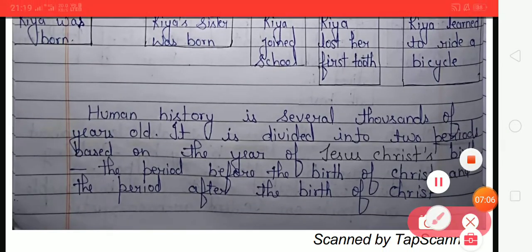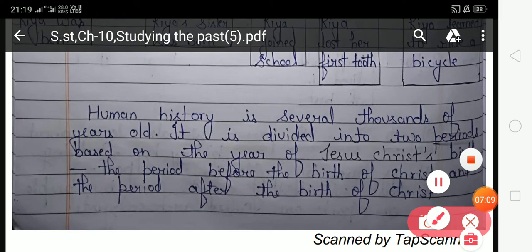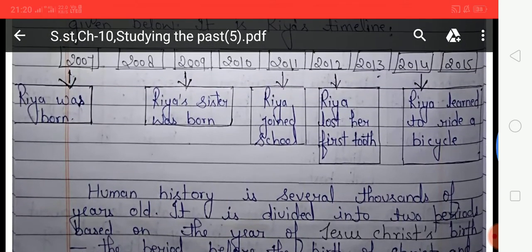And look at this. Human history is several thousands of years old. It is divided into two periods based on the year of Jesus Christ's birth: the period before the birth of Christ and the period after the birth of Christ. So students, first of all, let us discuss Ria's timeline. As you can see, Ria was born in the year 2007 and she learned to ride a bicycle in 2014, when she was 7 years old. Can you answer this question by looking at the timeline? Was Ria's sister born before or after Ria? So students, Ria's sister was born